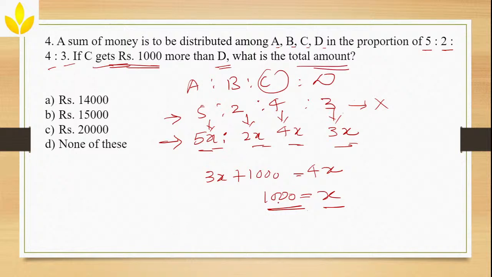Simple. Now if you substitute 1000 here, this will become 5 into 1000, 5000, this will become 2000, this will become 4000, and this becomes 3000. So what's the sum total here? 5000 plus 4000, 9000, 11,000, 14,000, correct? So the answer is option A, 14,000. Clear guys? So I hope you understood. Yes ma'am. Okay, great.